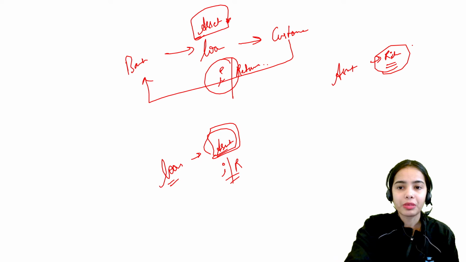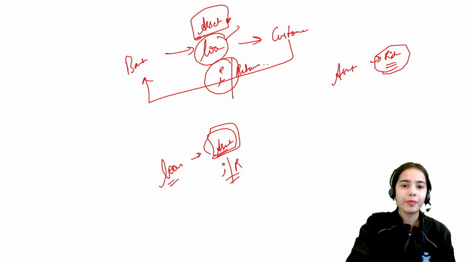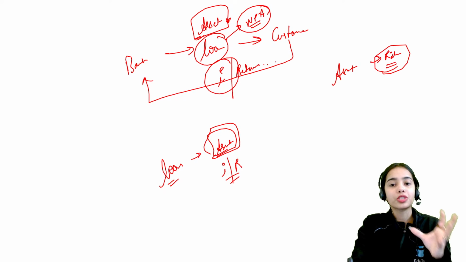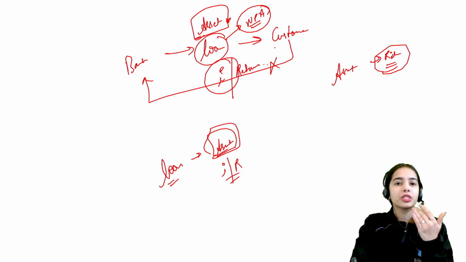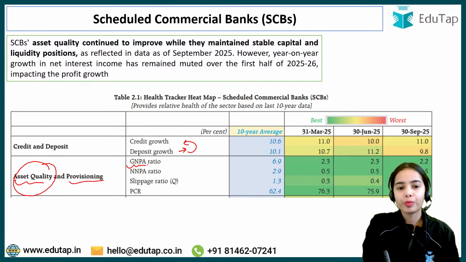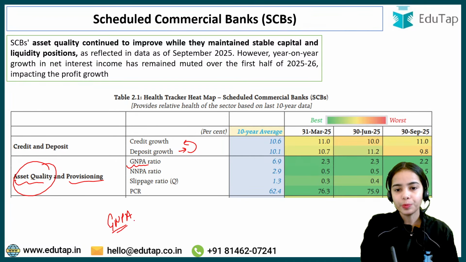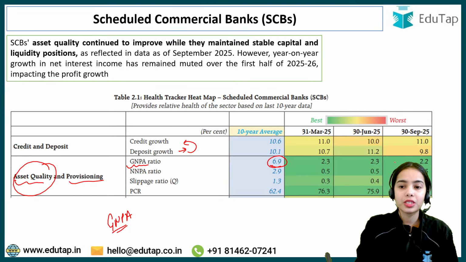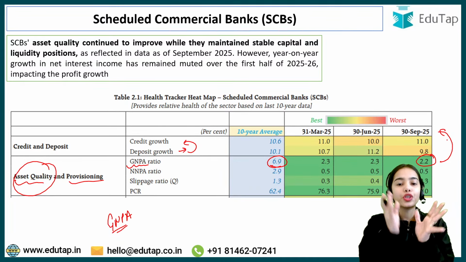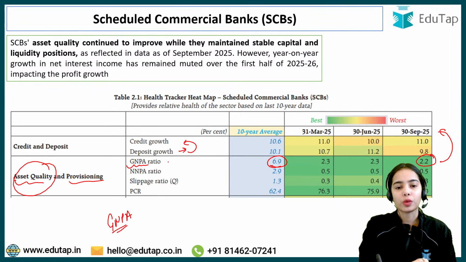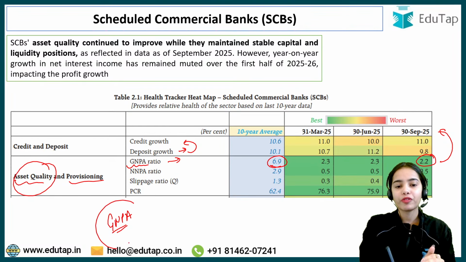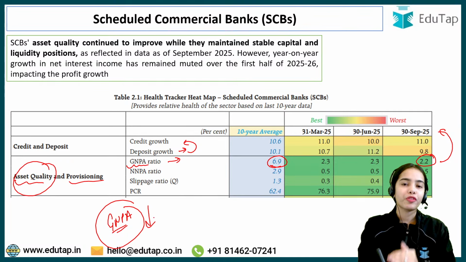That means these assets, the loans, can become non-performing assets. They can become NPA, that is non-performing asset. What if the customer does not return the loan? What if the customer stops the interest payments and does not return the loan? So this can happen. So there is the gross non-performing asset ratio, the total non-performing assets. The 10-year average is 6.9%, while the current percentage is 2.2% in September 2025. So you can understand that there is a huge dip in the gross non-performing asset. That is good news for the banking system, because the non-performing assets are decreasing.